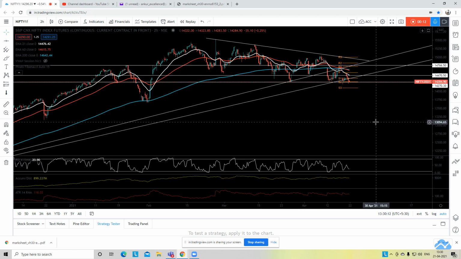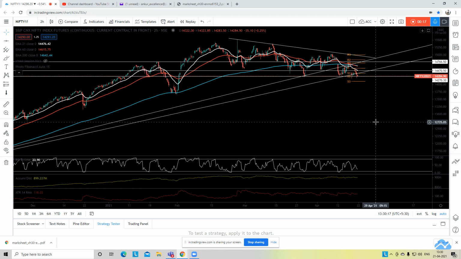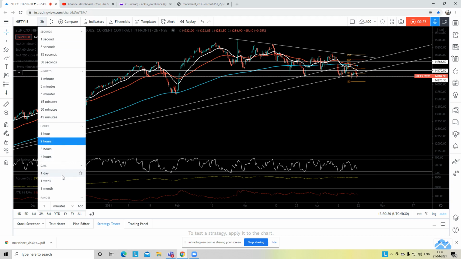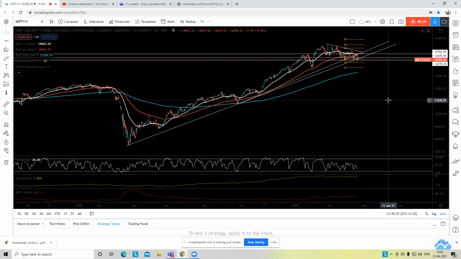Today, I would like to discuss Nifty 50. This is Nifty Futures chart, right? And today is a holiday for us on Ram Navami. Today is 21st of April, and the market closed on 20th, which was yesterday, Tuesday. Markets closed at 14,296, and they made a low of 14,225.